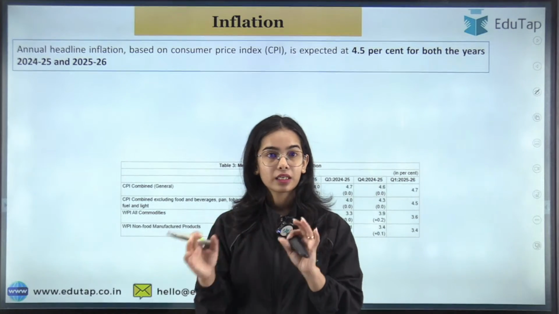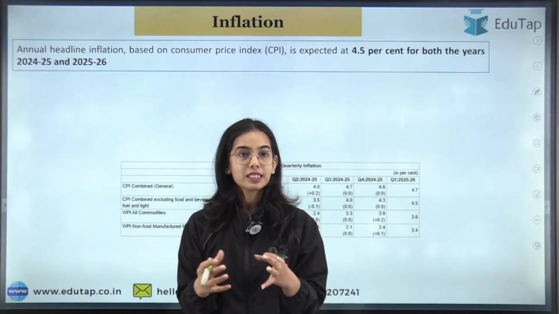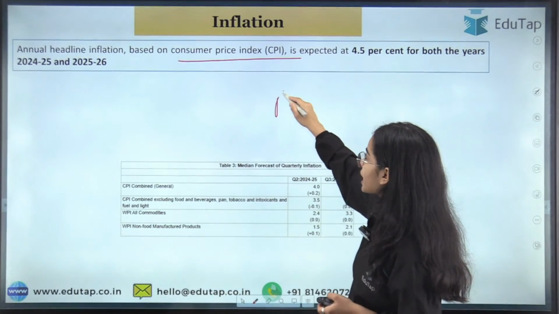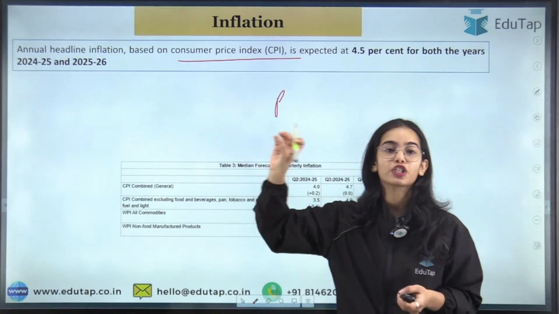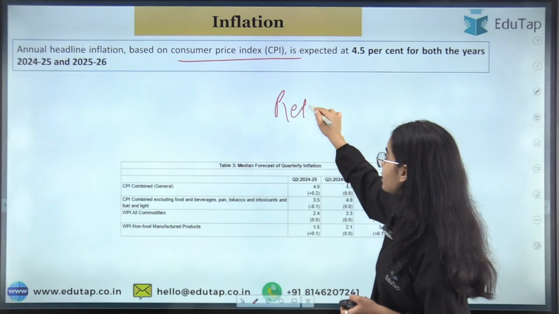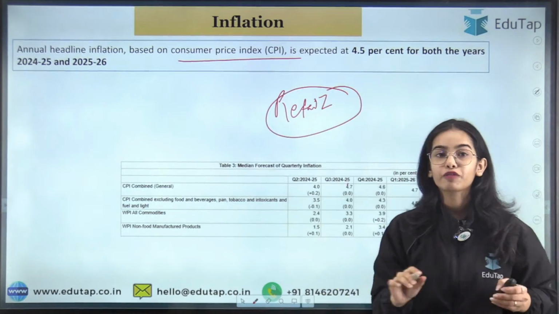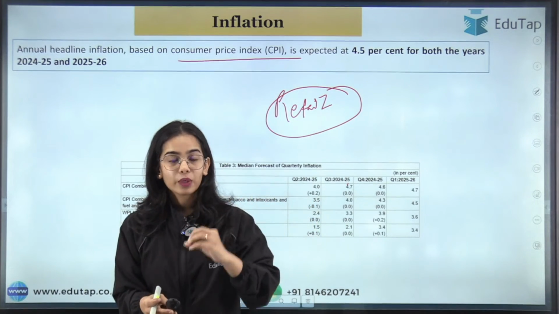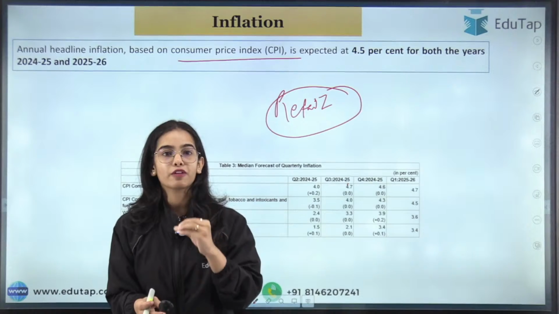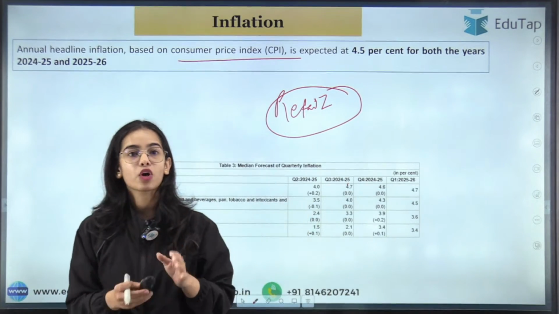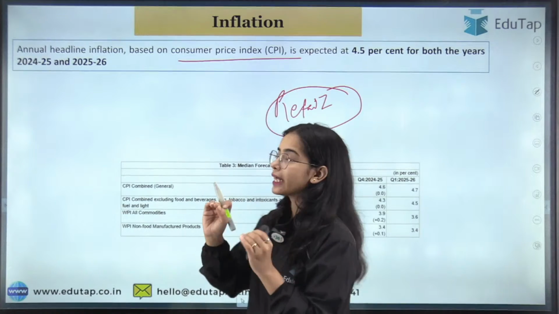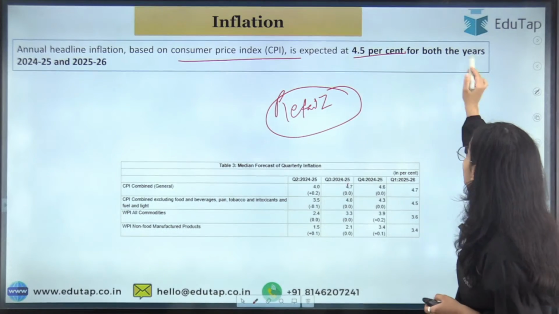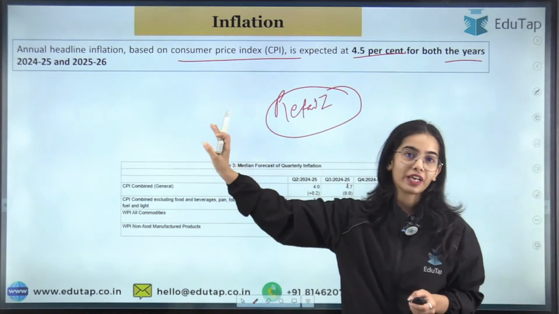Now coming to the next category, that is inflation. The panelists have said that the annual headline inflation is based on the consumer price index. In our country, we calculate the retail inflation, or the headline inflation, on what parameter? According to the wholesale price index or consumer price index? We calculate the headline inflation in our country on the basis of the consumer price index. Okay, so annual headline inflation based on consumer price index is expected at 4.5% in both the years, that is 2024-25 and 2025-26.